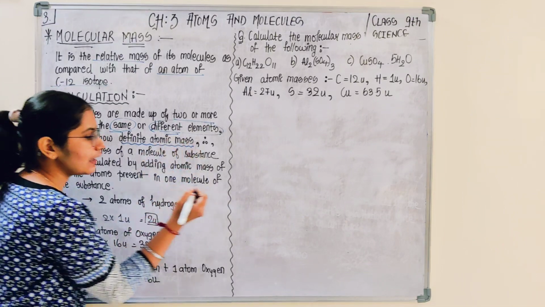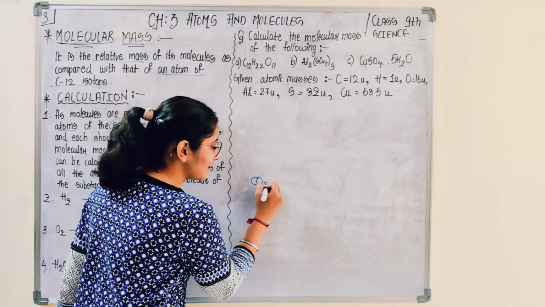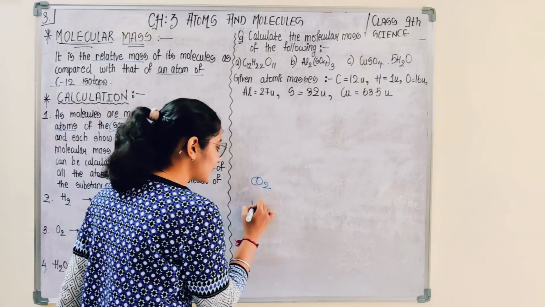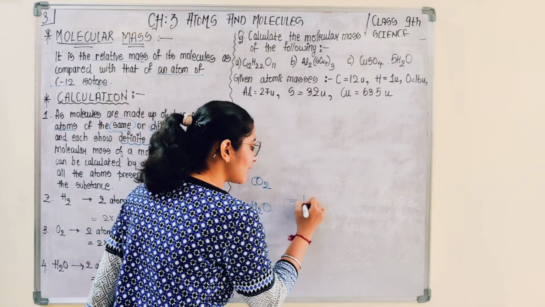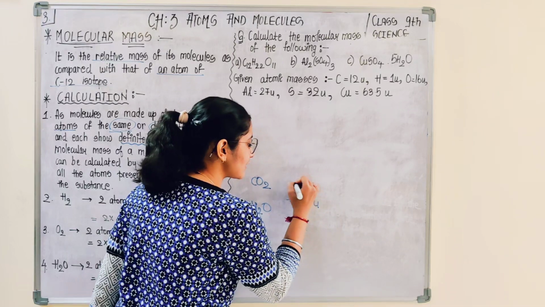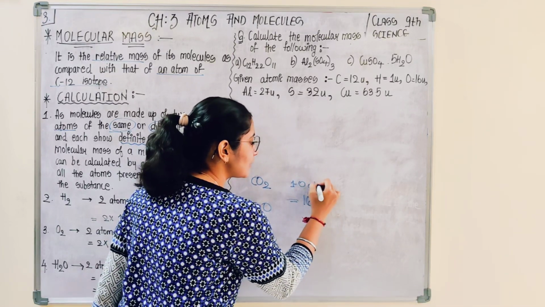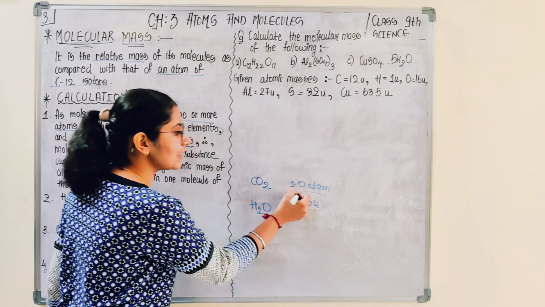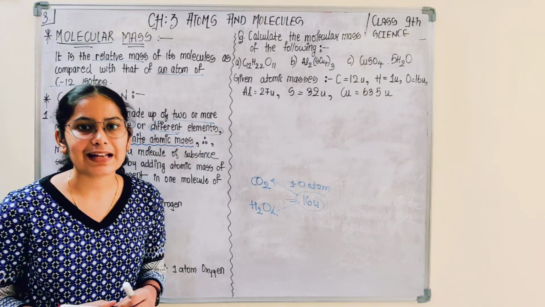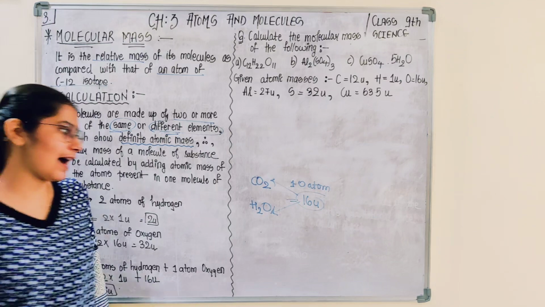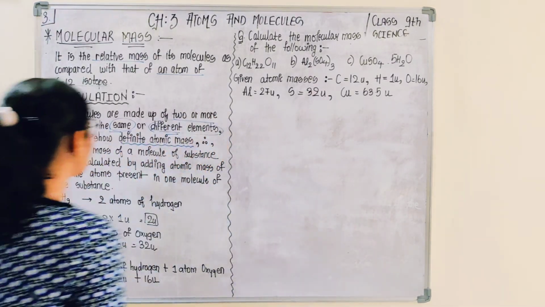Like the oxygen present in carbon dioxide and the oxygen present in water, the mass of oxygen remains the same. That is, one oxygen atom का mass जो है वो 16 ही रहेगा. ऐसा तो नहीं कि कार्बन डाइऑक्साइड में अलग होगा, वाटर में अलग होगा. No, it has definite mass.